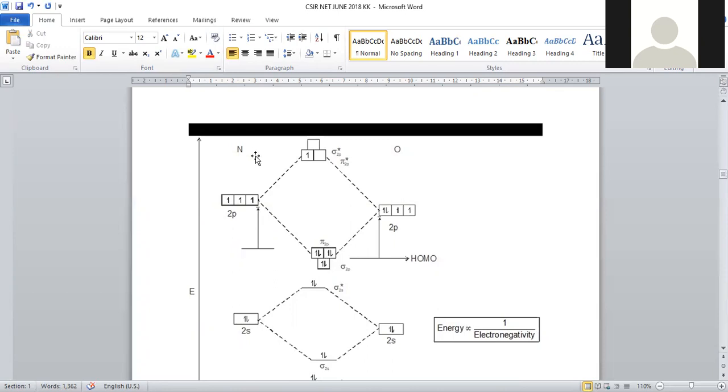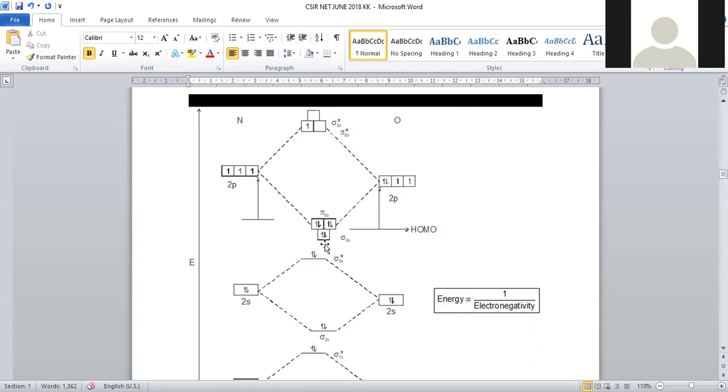Nitrogen has a 2p3 half filled configuration, oxygen has a 2p4 configuration. Total, 7 electrons will be there in the p orbitals. To fill these 7 electrons, sigma 2p has 2 electrons bonding, and pi 2py and pi 2pz, these two are degenerate, hence we can fill 4 electrons in this.